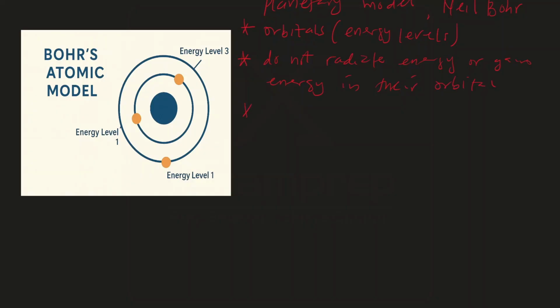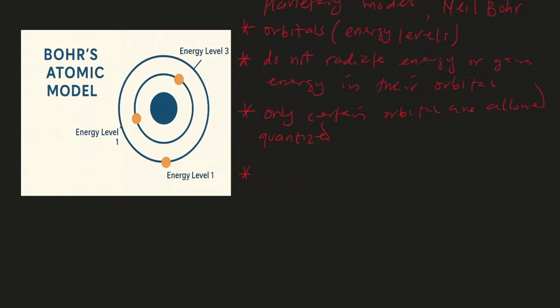Then also, certain orbitals are allowed. Only certain orbitals are allowed. So what that means is that orbitals are quantized. That is why we talk about quantum numbers. Alright, so certain orbitals are allowed, and then electrons are located only in their orbitals.